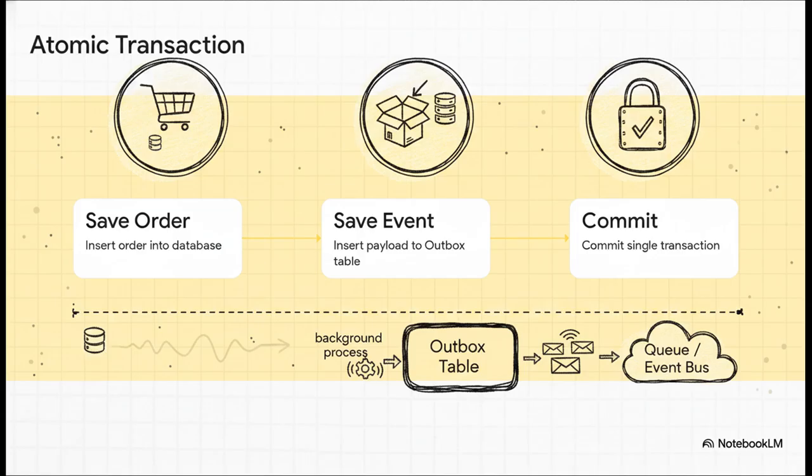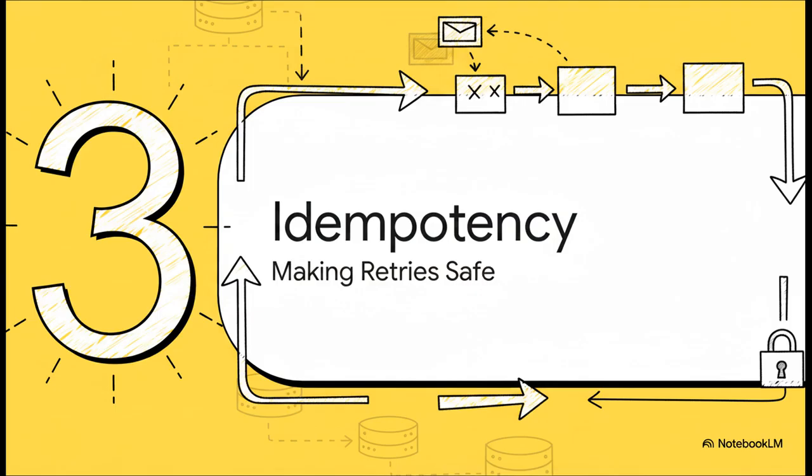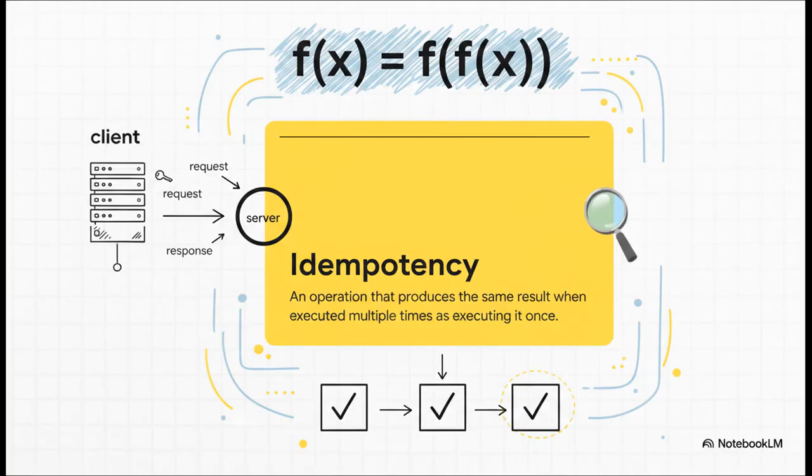It's brilliant. Part 3, idempotency, making retries safe. Because our outbox processor guarantees at-least-once delivery, we now have a totally new problem to solve: handling duplicate messages safely. This brings us to a foundational concept. In mathematics, f(x) = f(f(x)). Sounds like a college math class, right? But in plain engineering English, an operation is idempotent if executing it multiple times yields the exact same result as executing it just once.